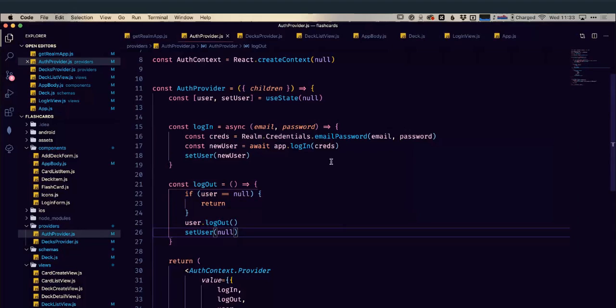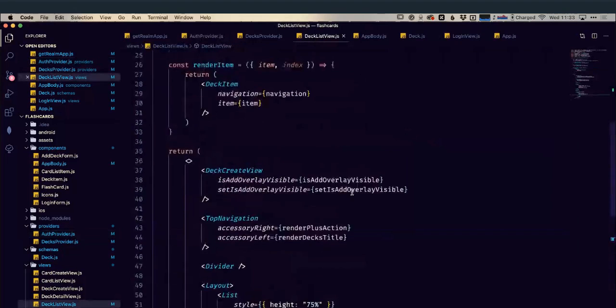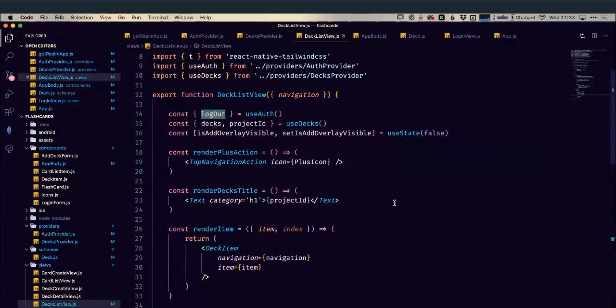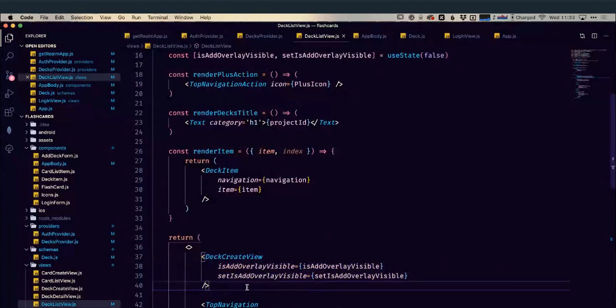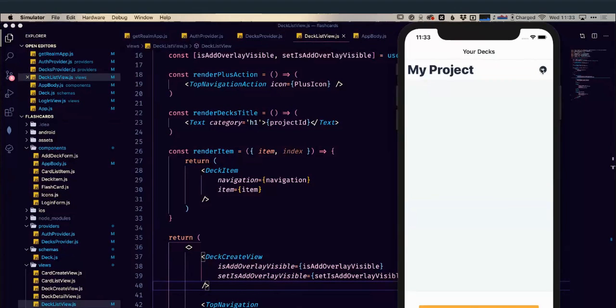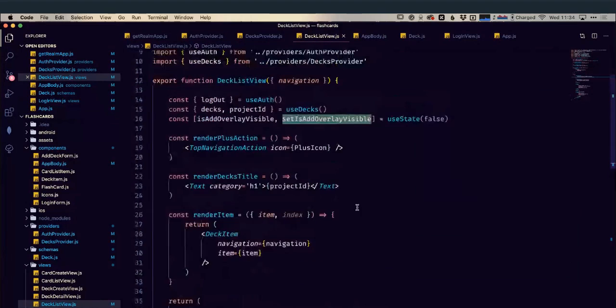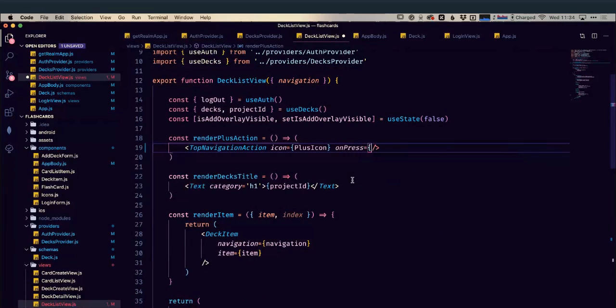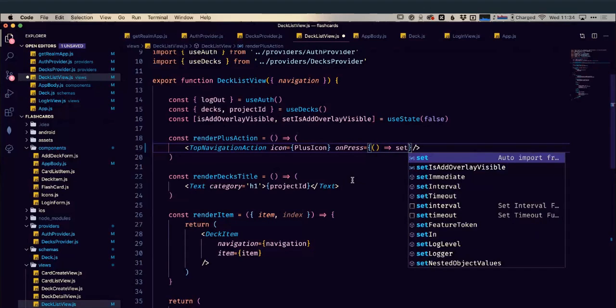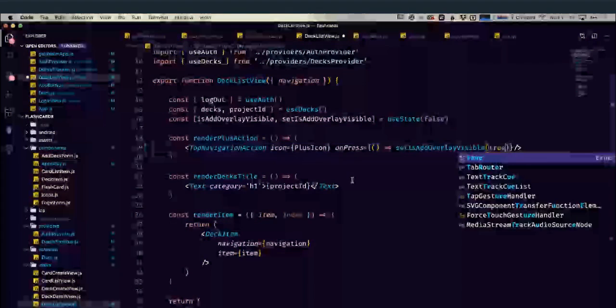So let's go back to our deck list view and let's look at our add button. So we have this deck create view, which is an overlay. We saw at the beginning, whenever I hit this button, it's not going to be a different screen. It's going to display a little overlay here, allowing me to add a new project in. And its visibility is being toggled using this isAddOverlayVisible, and we have this setIsAddOverlayVisible. So within my button here, within this render plus action, I'm just going to call another onPress, which is going to be equal to an anonymous function. And that anonymous function is just going to call our setIsAddOverlayVisible and set that to true. Now if I hit this, boom.